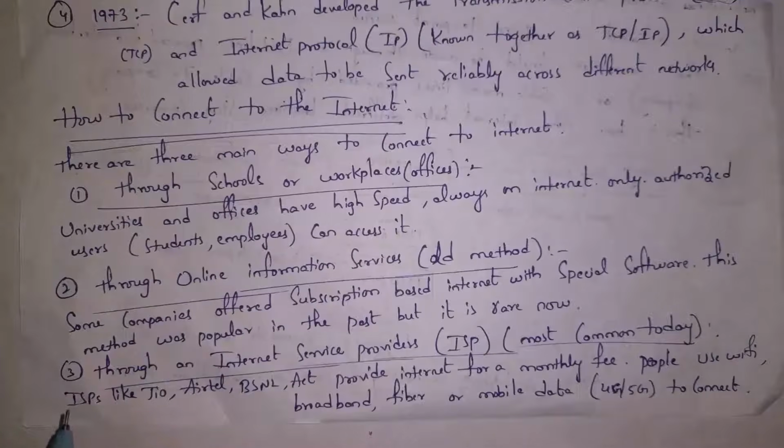The third method to connect to the Internet is through an Internet service provider. Guys, if you consider Jio, Airtel, ACT, and ARPANET, they are Internet service providers. They will provide Internet connections. We need to pay money on a monthly basis and we can use the Internet. People can connect to the Internet by using Wi-Fi or mobile data.